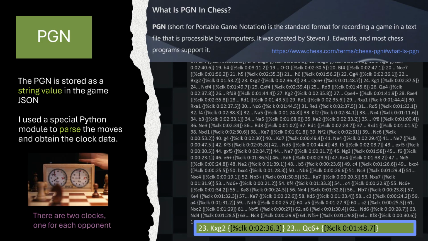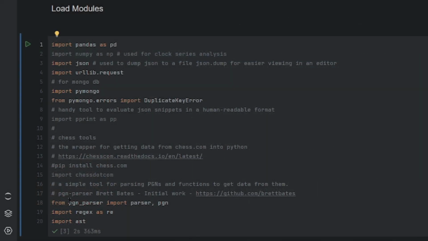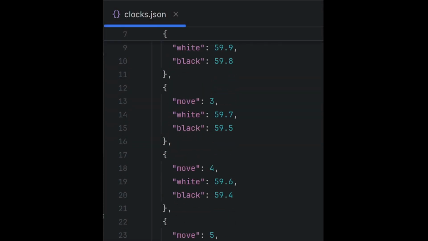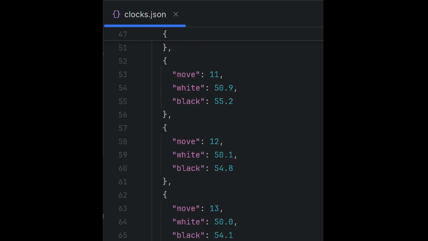Clock data is stored in the JSON file as a long single string of values. In order to extract any data from it, I first have to parse it into a usable structure. I found a special module in Python that helps me do this. Using this, I was able to get the clock data for each move for both players in the game.